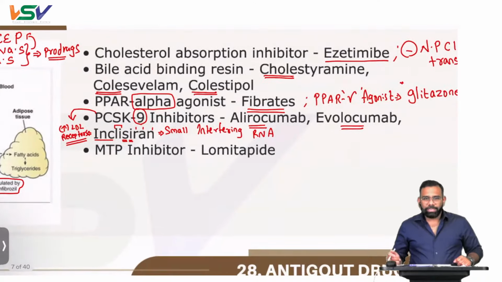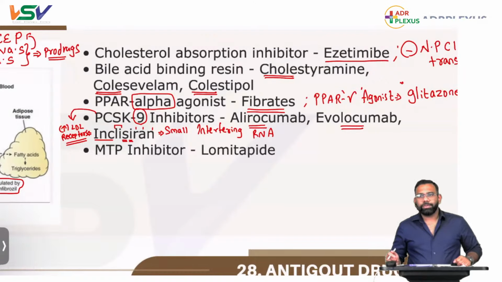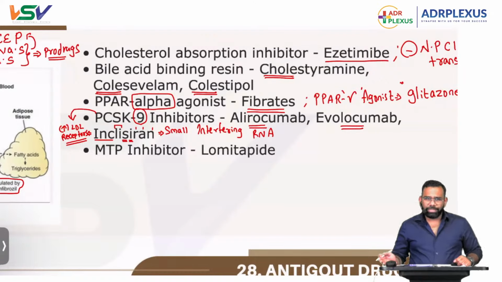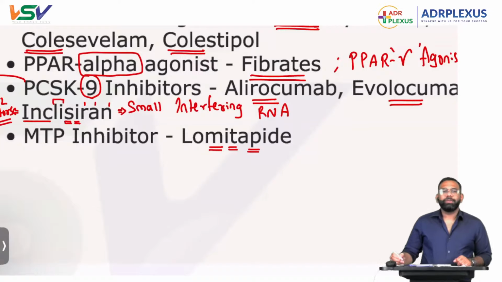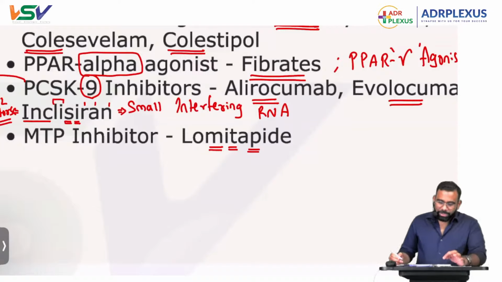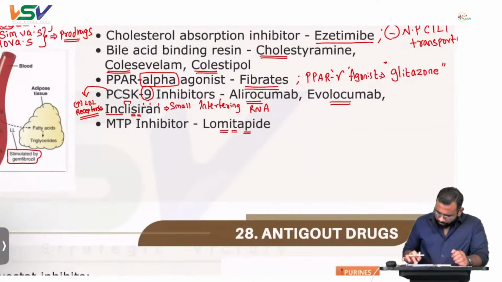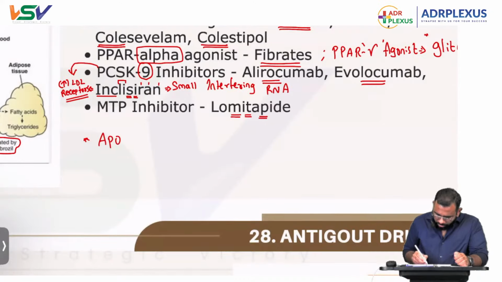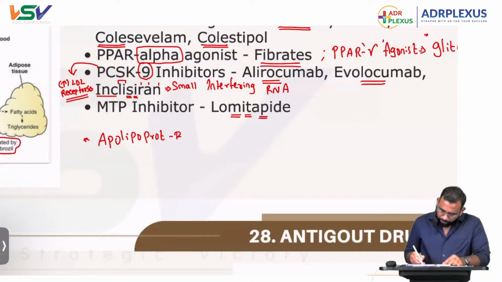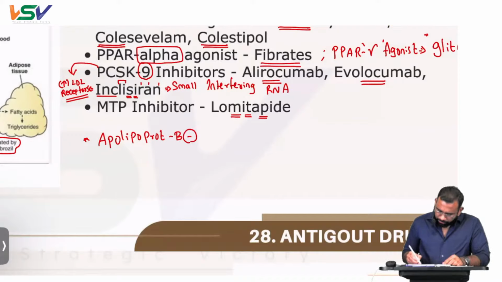Next one, MTP inhibitor, lomitapide. It is a microsomal triglyceride transfer protein inhibitor, so there is no transfer of triglycerides. MTP inhibitor, lomitapide. Next one, apart from these, we have a few other things also. Apolipoprotein B inhibitor.